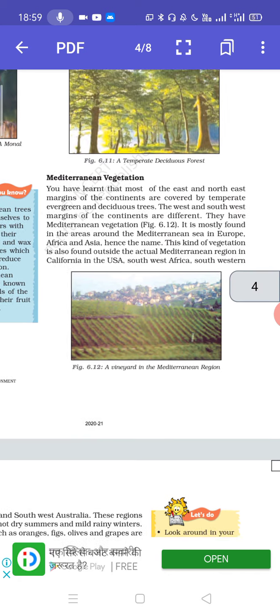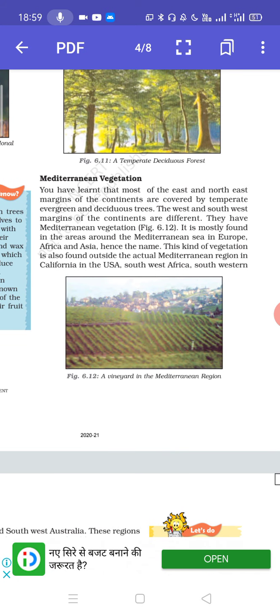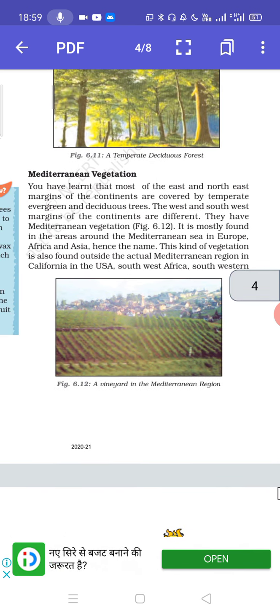You have learned that most of the east and northeast margins of the continents are covered by temperate evergreen and deciduous trees. The west and southwest margins of the continents are different. They have Mediterranean vegetation. You can see figure 6.12, a vineyard in the Mediterranean region.